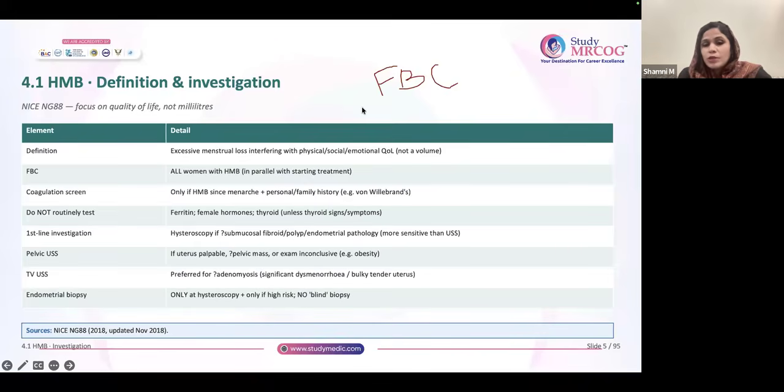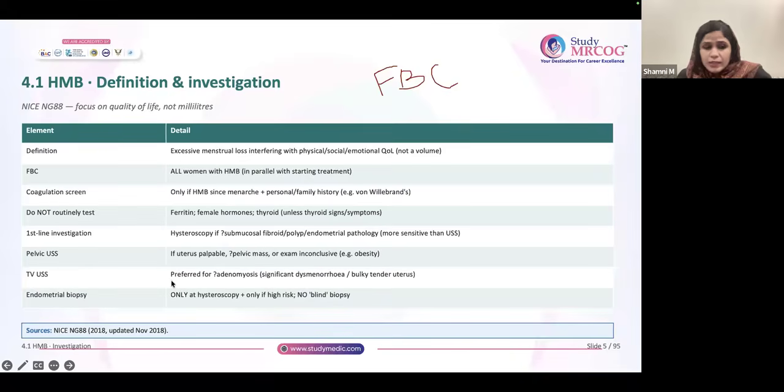I just told that because you should not get confused. But in the reproductive age group, what we are discussing now, it is reproductive age group HMB, and if at all you are doing a biopsy, it is always a hysteroscopic guided biopsy. There should not be any doubt about this.